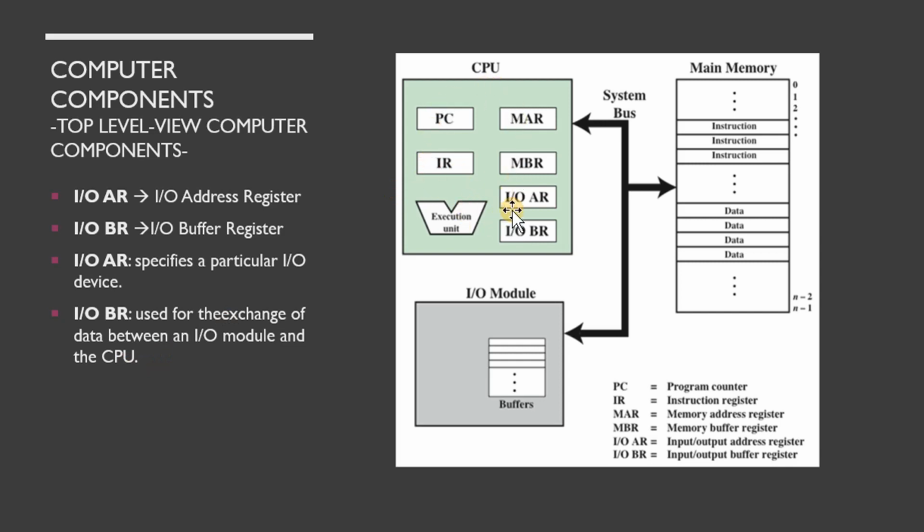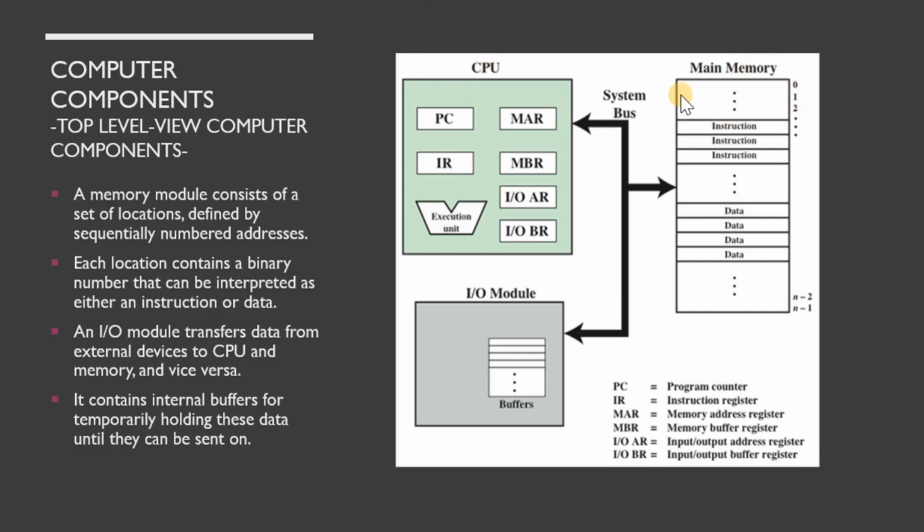Besides that, inside the CPU it also has the PC, known as the program counter. Basically, the program counter contains the address of the next instruction to be fetched from memory. And this one we have learned in chapter 1. The CPU also has the IR or instruction register. The function of the IR is that it contains the opcode of the instruction being executed.